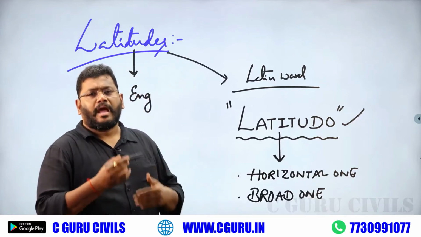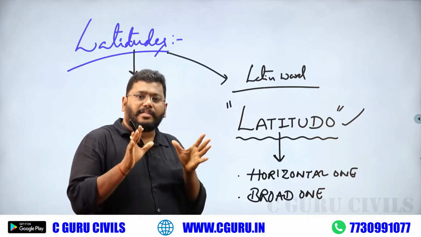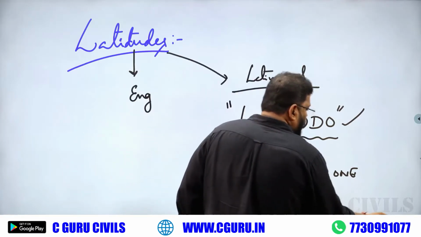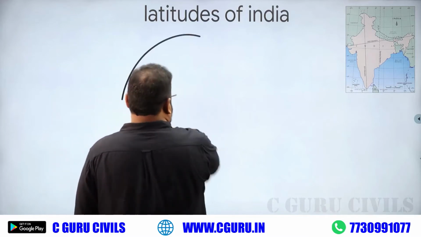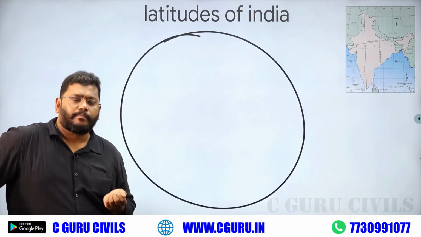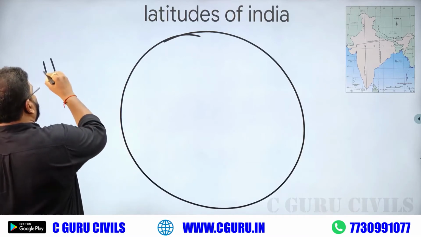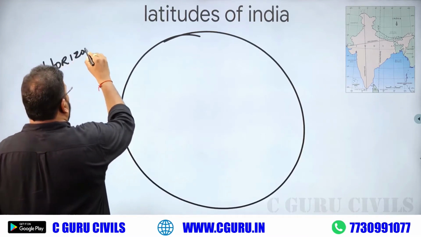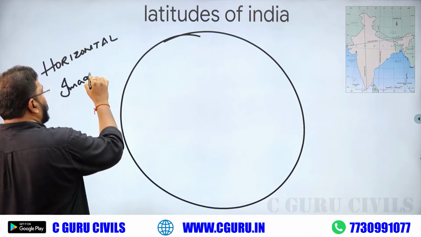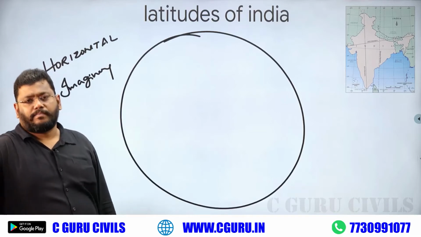Many ancestors developed the word latitude from the basic Latin word latitudo. But on our globe, nothing but our earth, latitudes are called horizontal imaginary lines. Not real lines, imaginary lines. Keep in mind, imaginary lines.